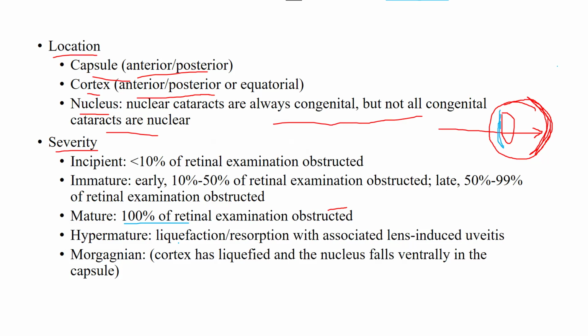With the hypermature cataract, the lens starts liquefying or reabsorbing, leading to inflammation that we call lens-induced uveitis. And Morgagnian is an advanced hypermature stage. The cortex is fully liquefied and the dense nucleus sinks to the bottom of the capsule due to gravity. So this was about the types of cataract. Although they are not going to ask you for type identification in the exam, you should have a general overview of these types of cataract.